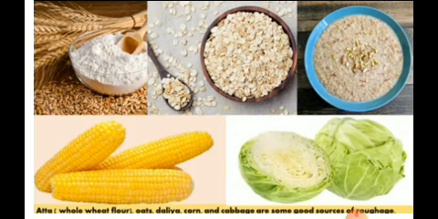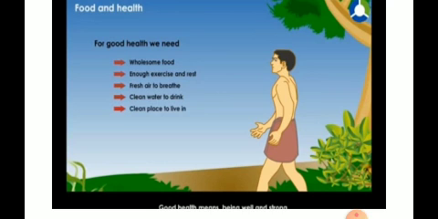So now here you can observe some of the food that contains a good source of roughage. Here the whole wheat flour, okay, from the atta we can call, and the corn, the dalia that we get in the market, all the pulses mixed in this dalia, and the corn and the cabbage. So these are some of the good sources of roughage.